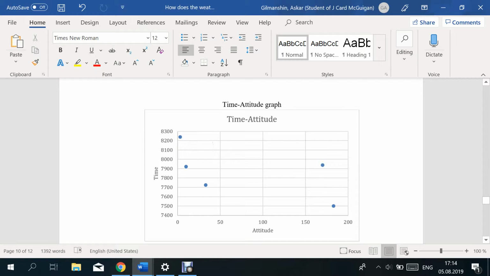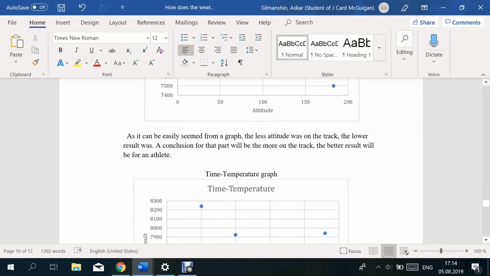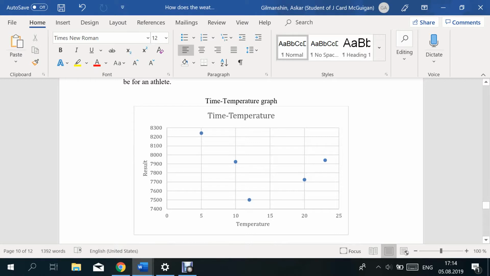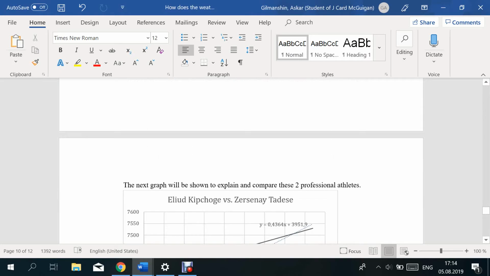As you can see here, we have once more a parabola, and the best range for altitude is between 150 and 200 meters. Once more, the same thing we have for temperature. The best range is between 10 and 15. As you can see, the personal best was set at 12 degrees Celsius.